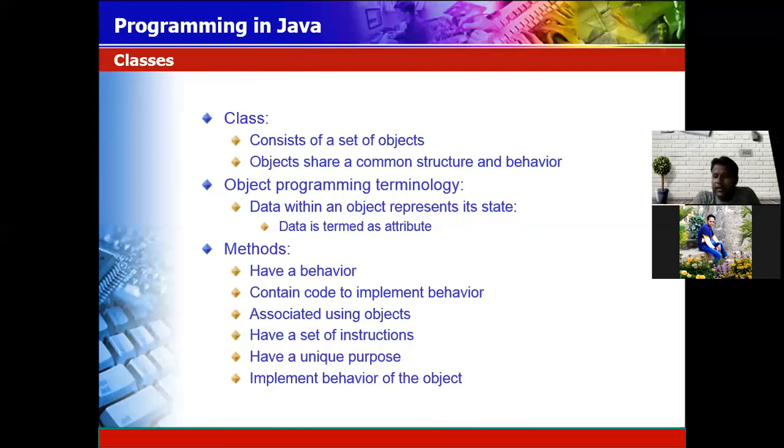Next comes the method. It has a behavior, and contains the code to implement a behavior. The set of instructions to do a specific task is called your program. Like in a mobile phone, you have the Bluetooth option, you have the Wi-Fi option. That Bluetooth and Wi-Fi option is always the same. It is not like today the Bluetooth option enables Bluetooth and the Wi-Fi option enables Wi-Fi, and tomorrow it will change.